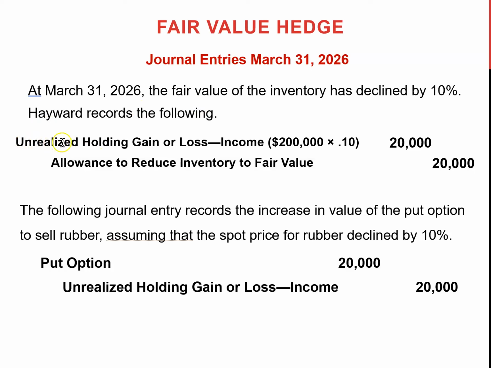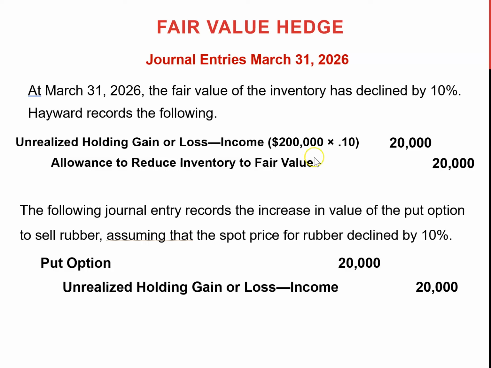So what they will do, they will debit unrealized holding gain or loss. They will show this loss as unrealized holding gain or loss related items, and they will debit it. Since the total amount of inventory they are holding is 200,000 and it declined 10%, which means 20,000, they will credit this special account, allowance to reduce the inventory to fair value.